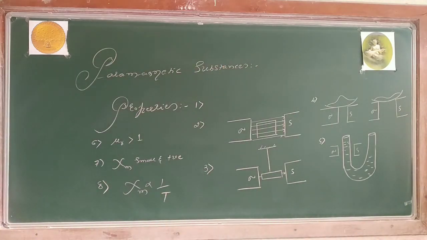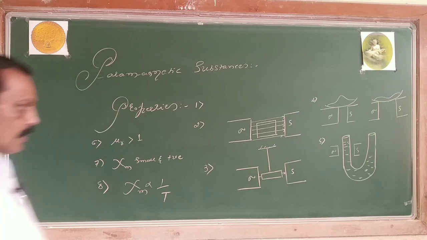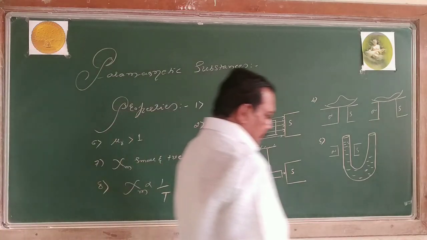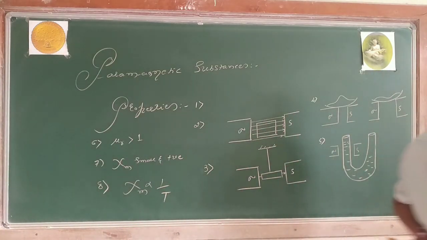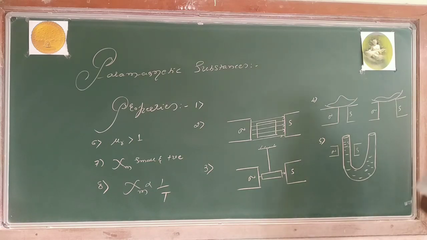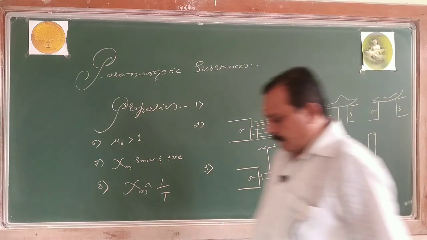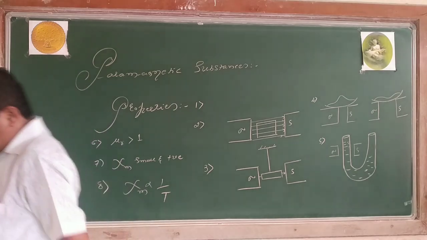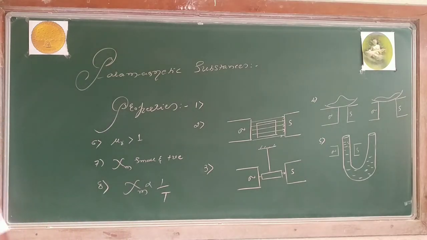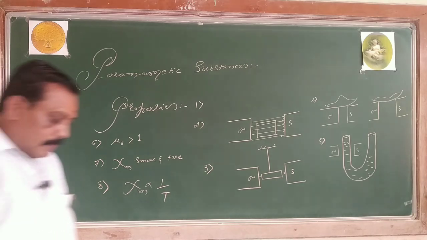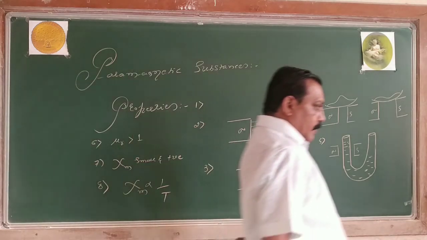Look, for ferromagnetic substance every figure is the same, with only slight changes. If I change the sentences a little, then everything will be the same. That is why I am not erasing the figure for the ferromagnetic substance. Right? Paramagnetic substances are those which are feebly attracted by a strong magnet.